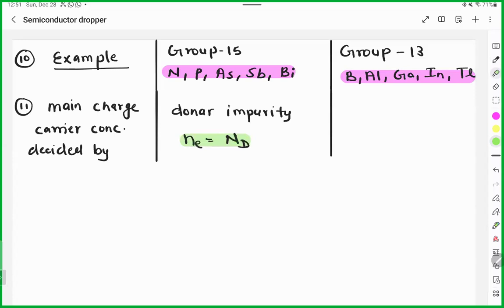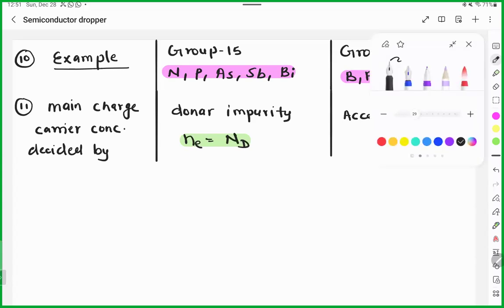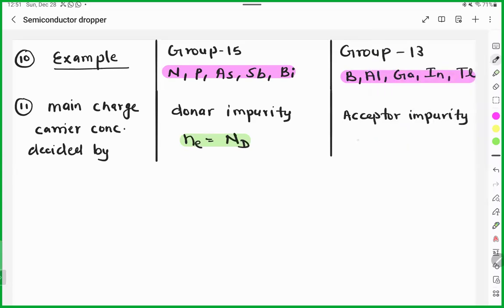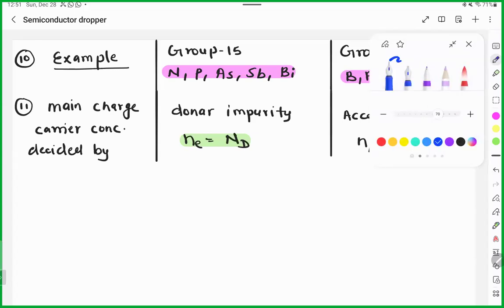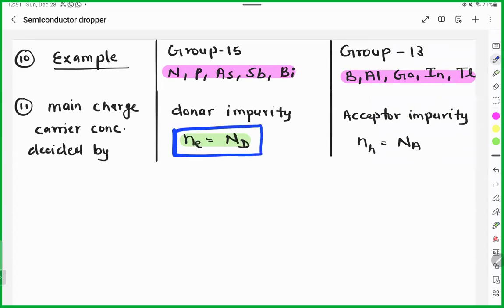For board, this is not required, but for competitive exam, for numerical purposes, this will be the most helpful thing. And here, it will be the acceptor impurity. So the number of holes is equal to the number of acceptor atoms. Trust me, both things are very, very, very important for your competitive exam. And we'll solve questions from that.